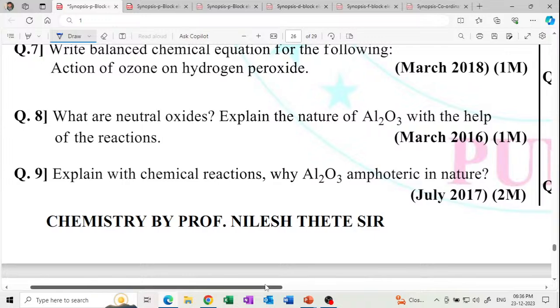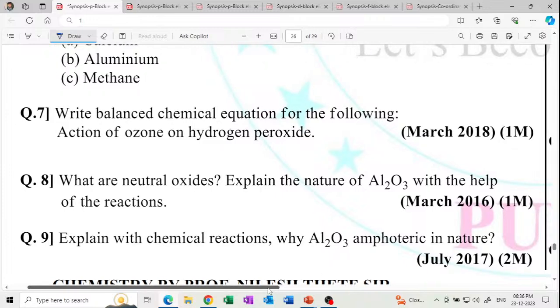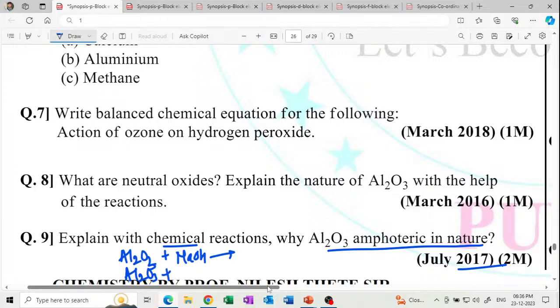Explain with chemical reaction why Al2O3 is amphoteric in nature. Because Al2O3 reacts with both. Write the chemical reaction: Al2O3 plus NaOH, what happens? And Al2O3 plus HCl.